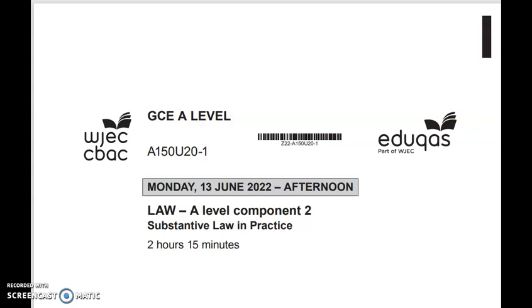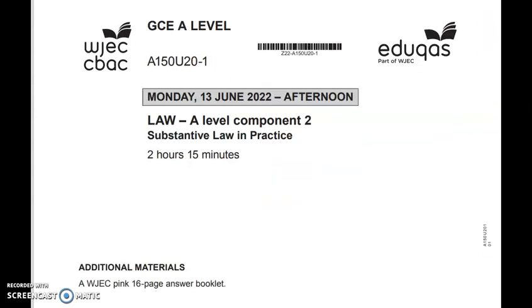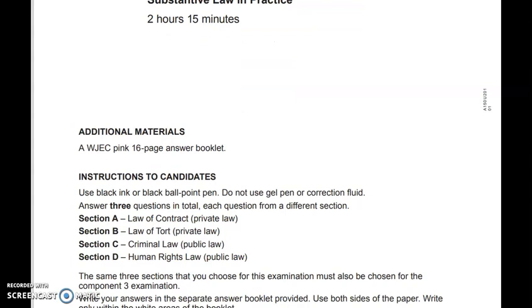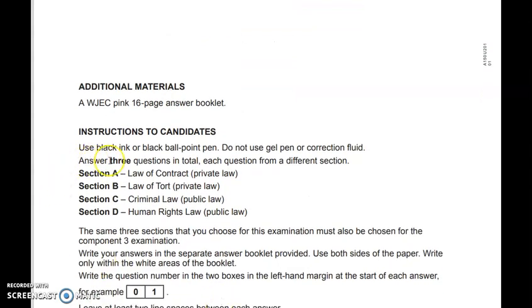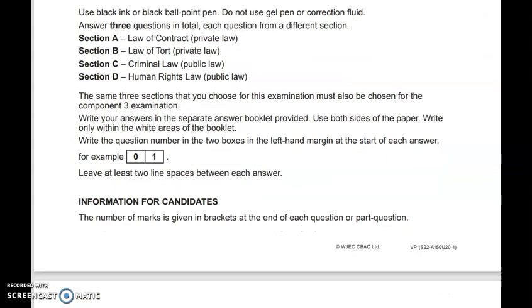So this is Eduqas Component 2 from summer 2022, and you would have 2 hours and 15 minutes to answer a total of 3 scenarios from a different section of the paper. And you can see that Eduqas has contract, tort, criminal and human rights law on it. And you're going to answer a scenario from 3 sections. Obviously, you choose the section depending on what you've been studying at your particular college. So let's scroll down and have a look at the questions then.